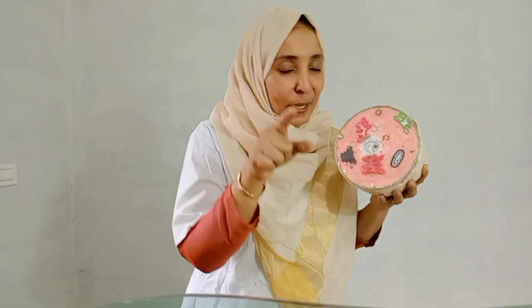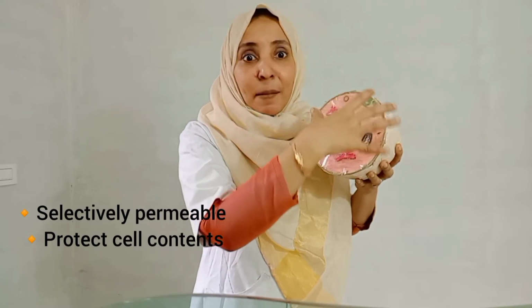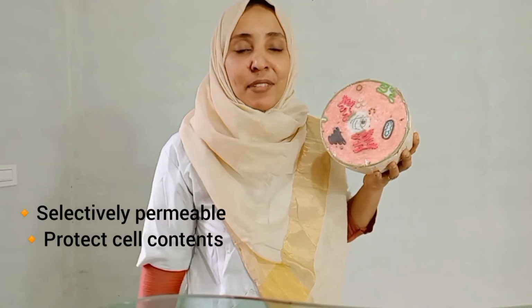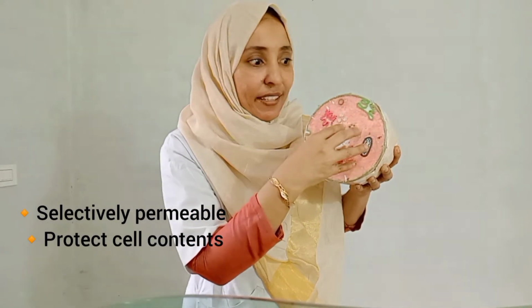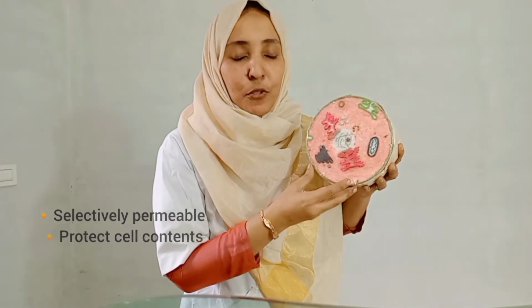What are the features of the cell membrane? Just recall some points that we studied in the 8th standard. It is a selectively permeable membrane. It can protect all the inner contents of the cell, being in its outermost position.